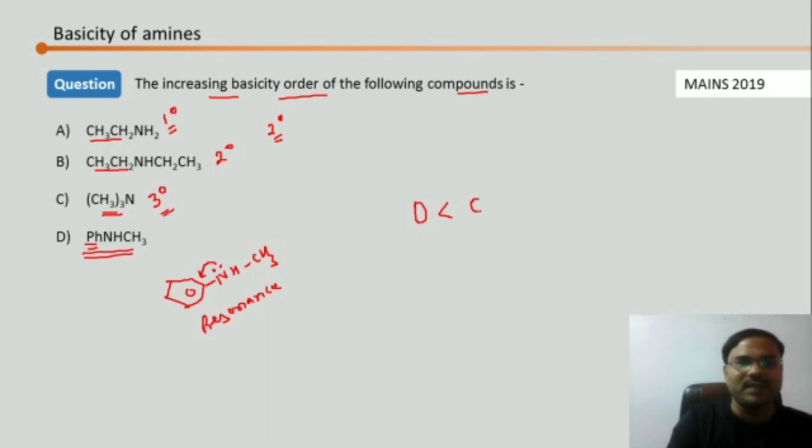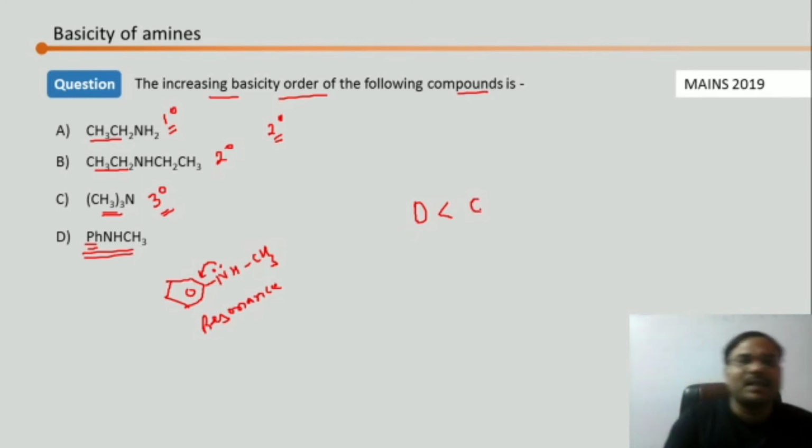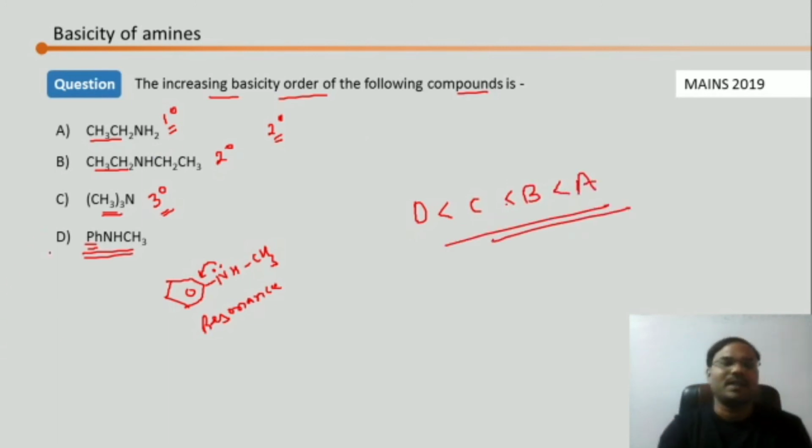So C will be the least basic among these. You can see the steric effect is there, 3 methyl groups, the steric effect works over there, so basicity will be less. Now here between secondary and primary, both are in the case of larger groups, so secondary is obviously going to win, and the least one is going to be the primary. So that is going to be the order. Resonance makes it least basic.